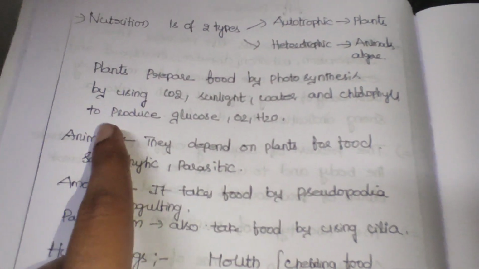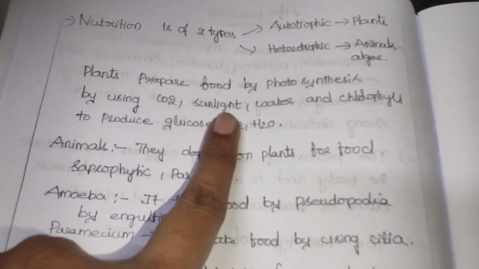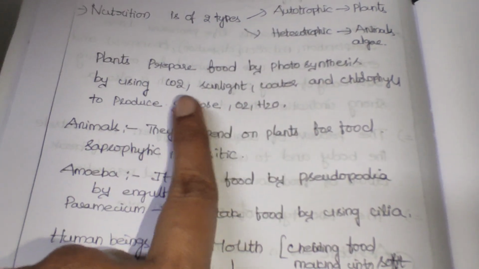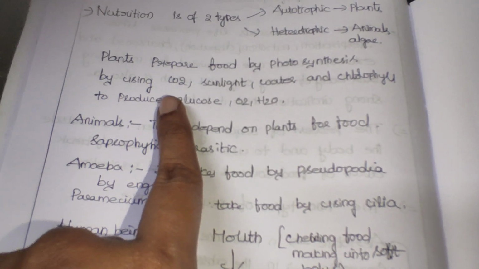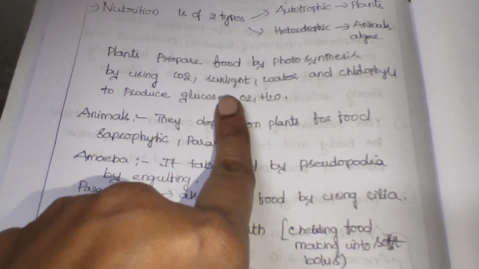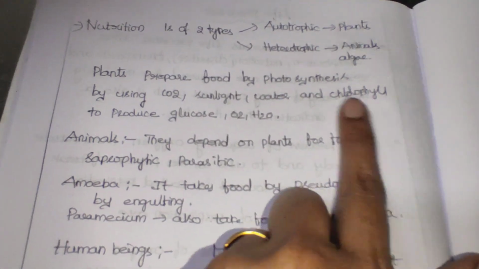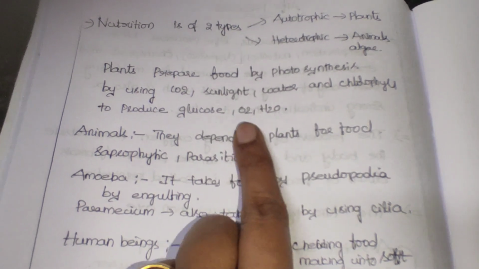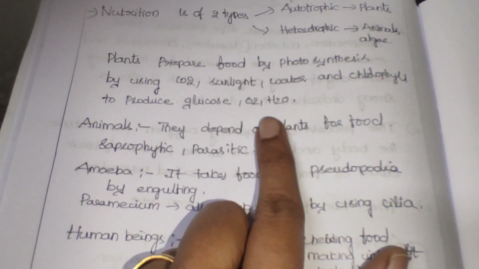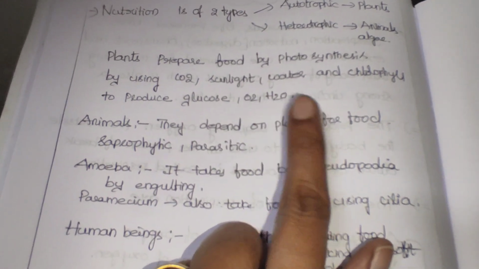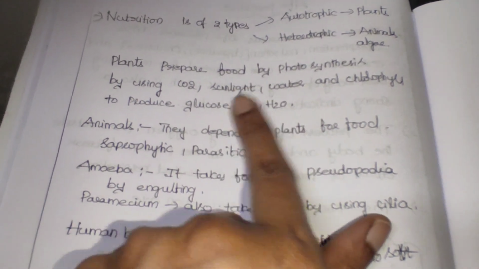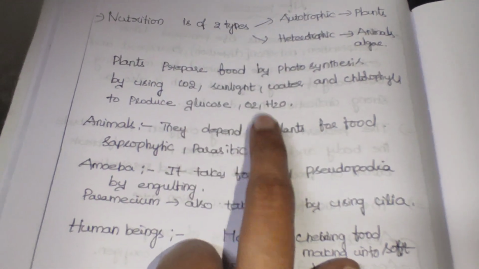The plants prepare their food by photosynthesis. We know that they prepare their own food because they perform the photosynthesis process using carbon dioxide, sunlight, water and chlorophyll to produce glucose, oxygen and water. I already told you, stomata help in the exchange of gases, and by transpiration some water will also be lost when the photosynthesis process takes place.